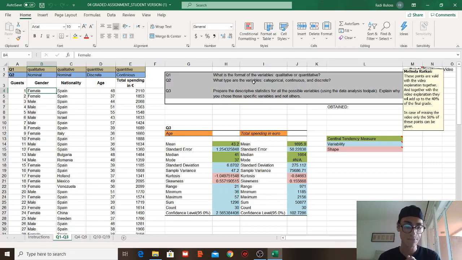When it comes to quantitative, I said we have continuous and we have discrete. When it comes to discrete, it's a number.